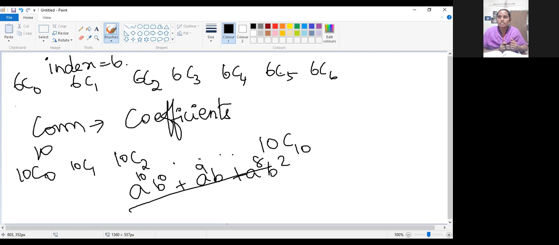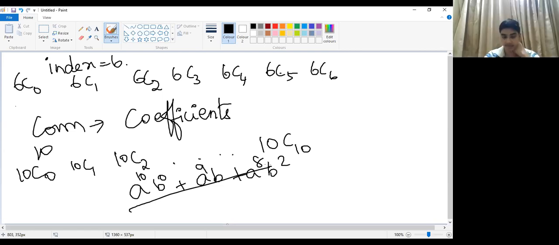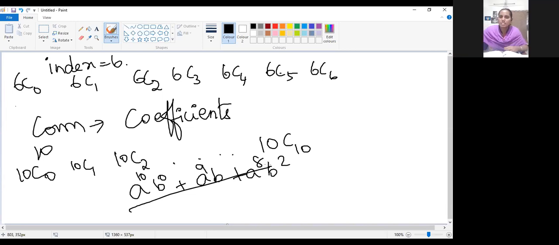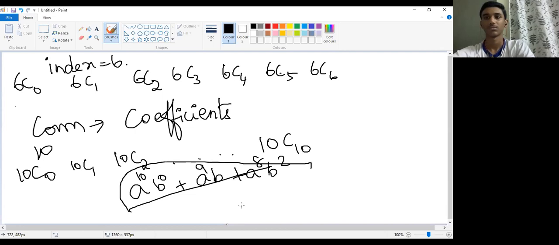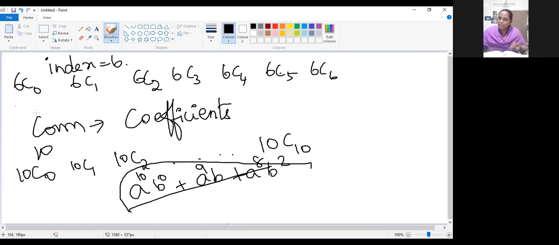Can you understand that? Yes. Is it clear, children? This expansion is easy for you. The only thing is that we have to find the coefficients. Now for the coefficients itself, there is no need of Pascal's triangle. Instead of that, we are using the combinations here.